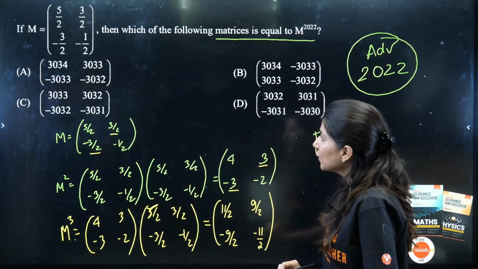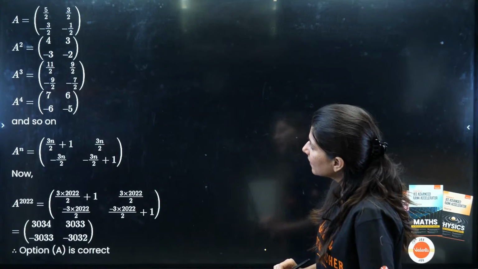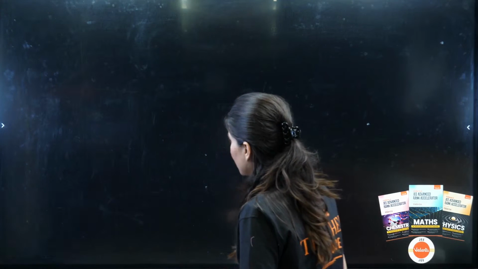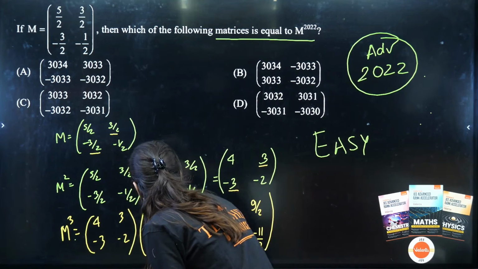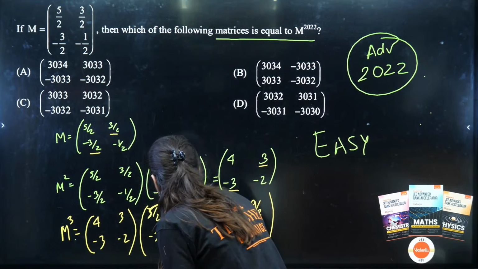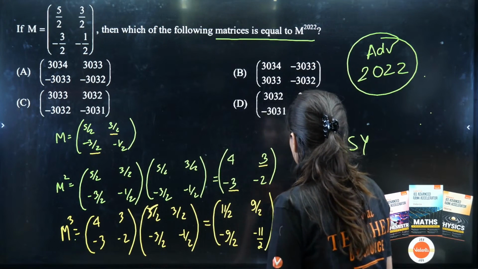Is it correct? M cube value, let me check. M cube value is minus 7 by 2 over here. I have done something wrong. So this is going to be minus 9 plus 2. Minus 9 plus 2 is 7.